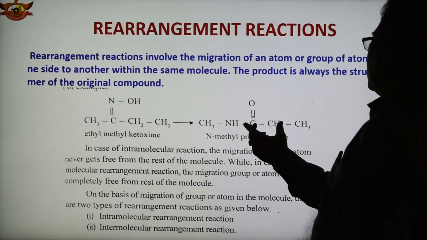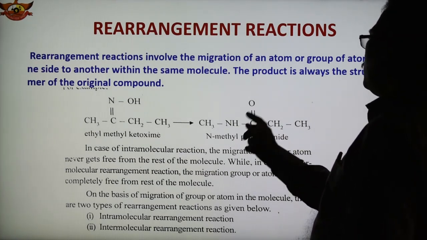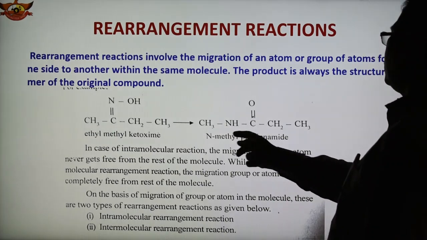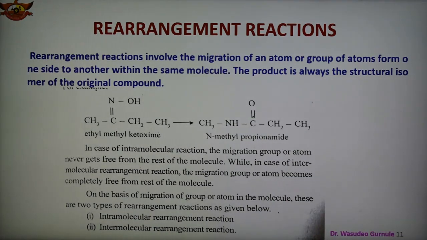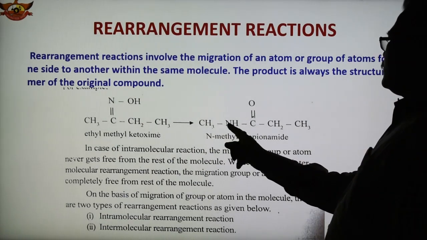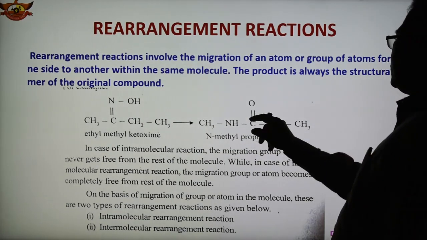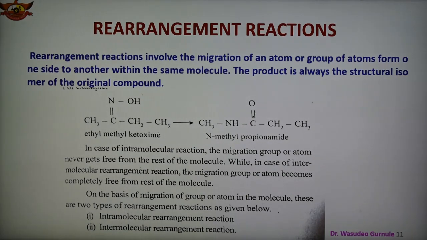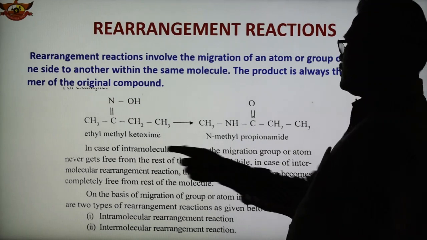So this is CH3CH2CONHCH3, an amide. Propionamide, three carbons are there. This is N-methyl, because the methyl is present on the N. So N-methyl propionamide is the amide. Both compounds have the same formula, so this is a structural isomer of the original compound. The compound is the same, but now the structures are different.